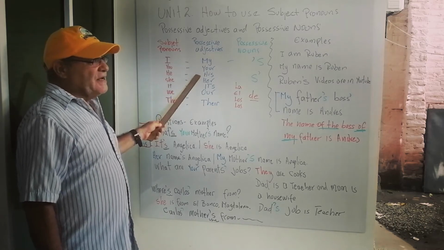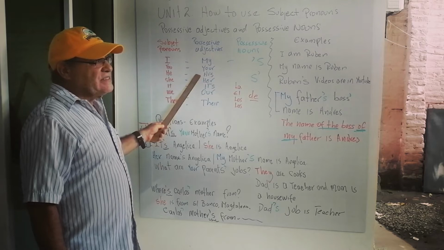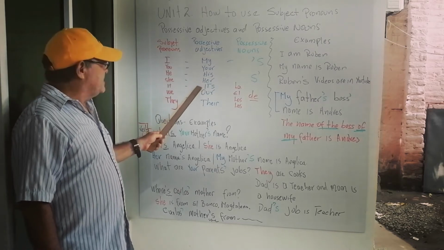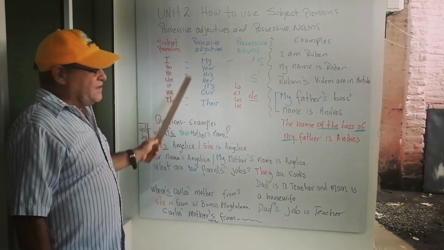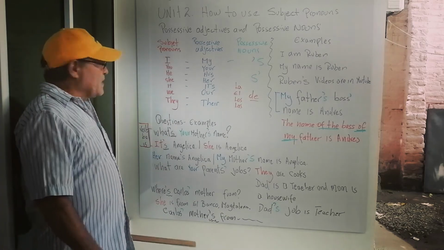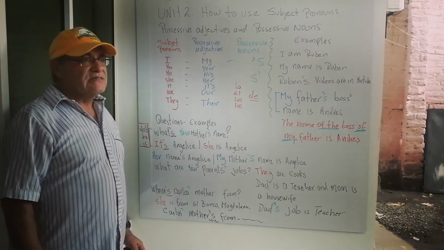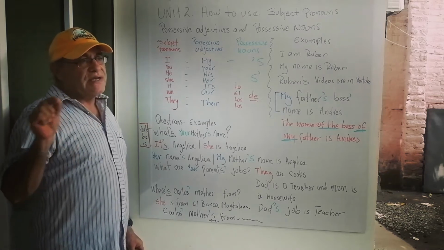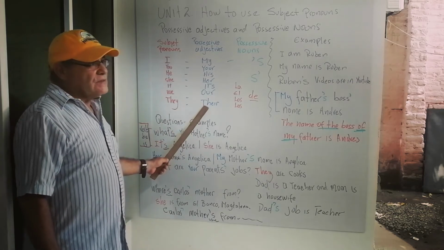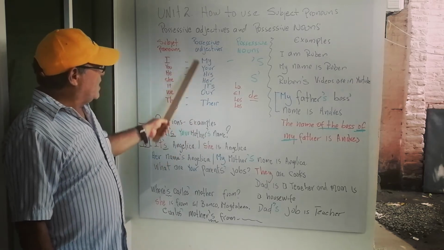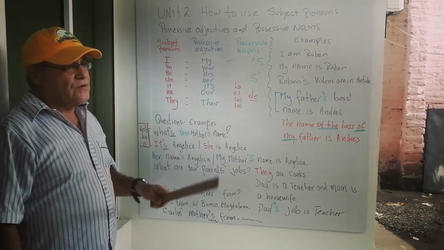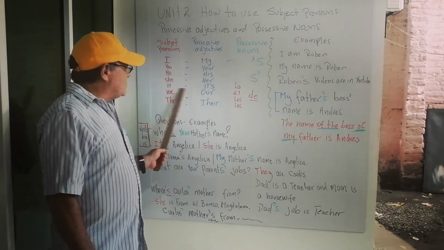his. I say, his name is Andres. Her job is nice. Its refers to things. And our refers to us. For example, I say, our class is from 7 a.m. to 10 p.m. Now, there is the possessive of they. When I say, their names are Andres and Pedro. They are Andres and Pedro, their names are.